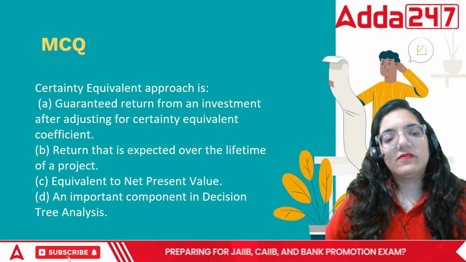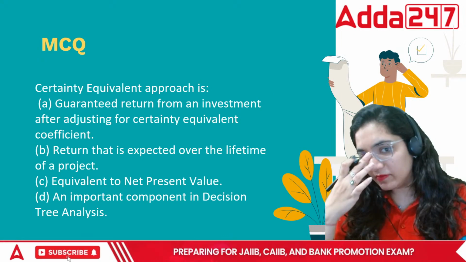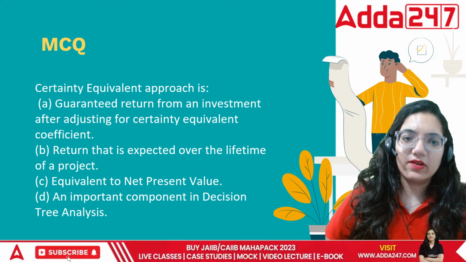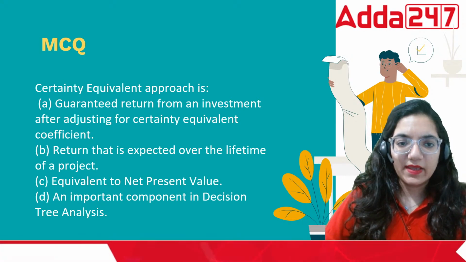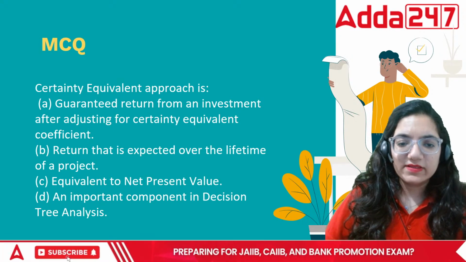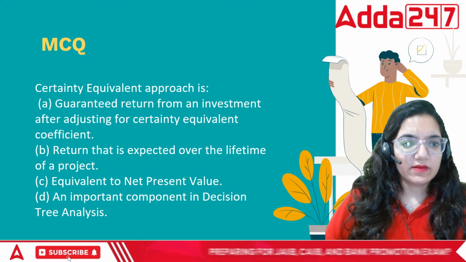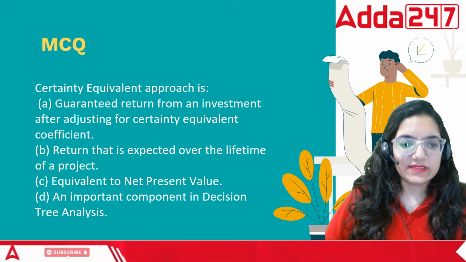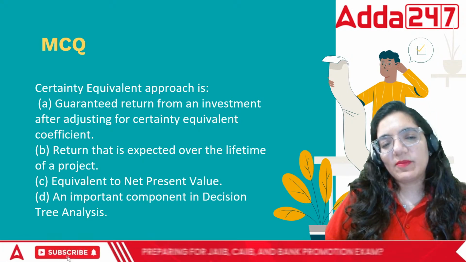So let's begin with the first question. Acha, everyone, what do you mean by the term risk? Risk means it is related to the era of uncertainty. You know, in the businesses we face that. This is adjustment of risk and uncertainty in the capital budgeting decisions.